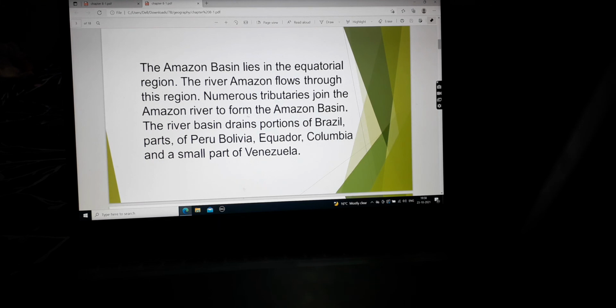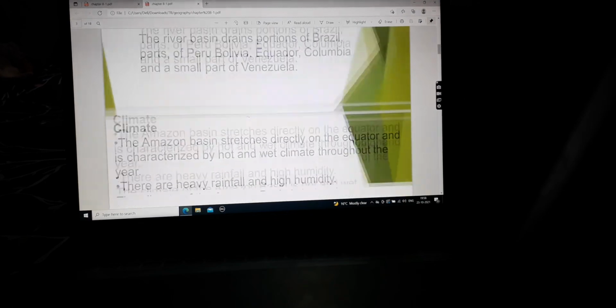Numerous tributaries join the Amazon river to form the Amazon basin. So now there are many tributaries. As we have already said, tributaries mean small rivers or streams, you can say brooks, that join the Amazon river to form a large basin, and this basin is very fertile. So now these are the countries where the Amazon basin lies. If you see, these are all the countries of the South American continent.